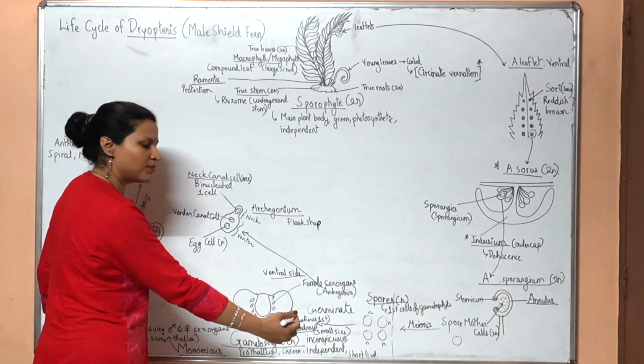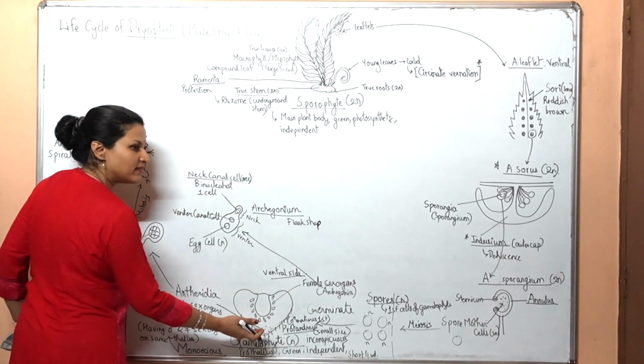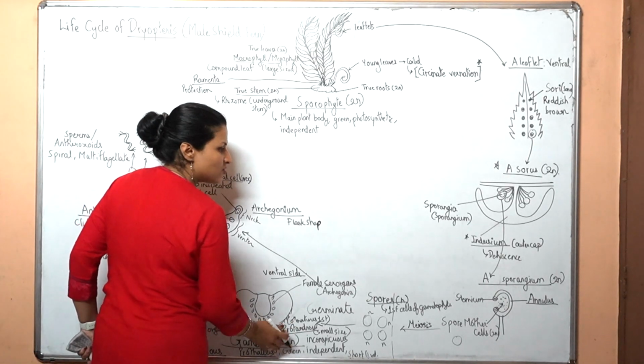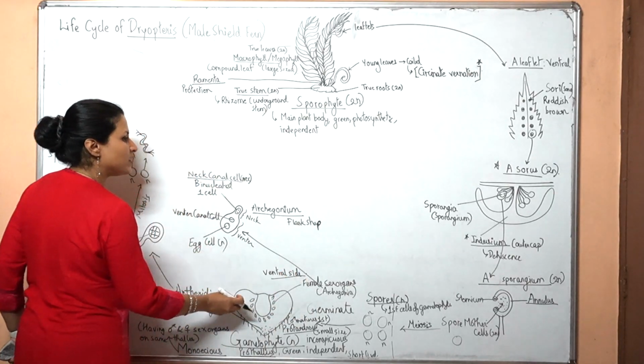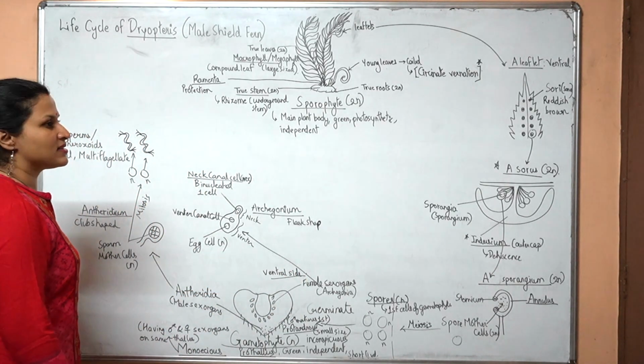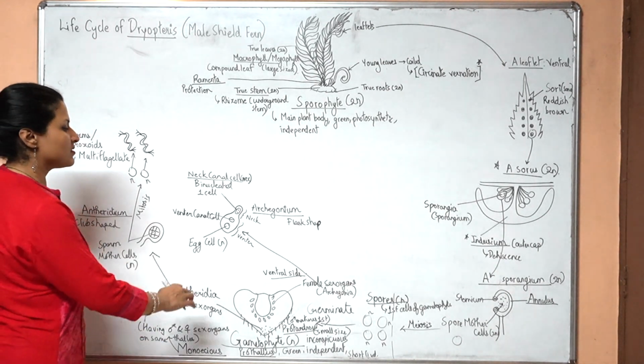The archegonia of some other prothallus, not of the same one, because this one is protandrous. The antheridia mature before the archegonia. The sperm cells will be liberated from here. They will travel in water and reach the archegonia of the other prothallus. They reach the archegonia because they are attracted towards certain chemicals which will be liberated by the neck canal cell.